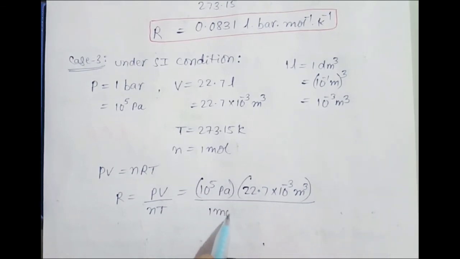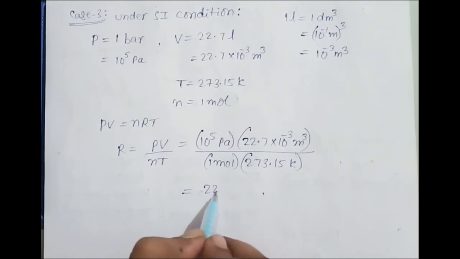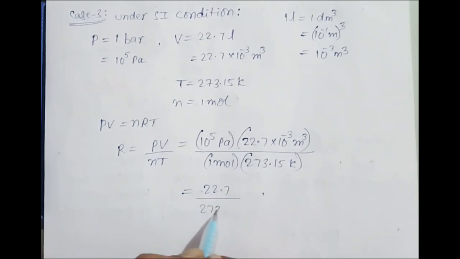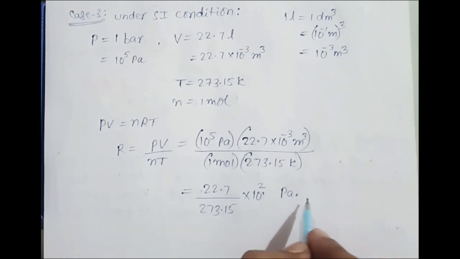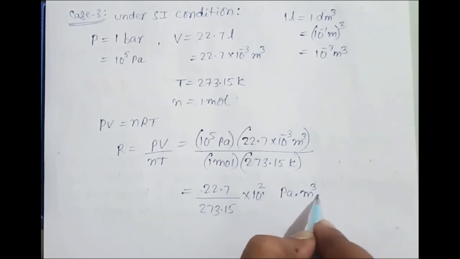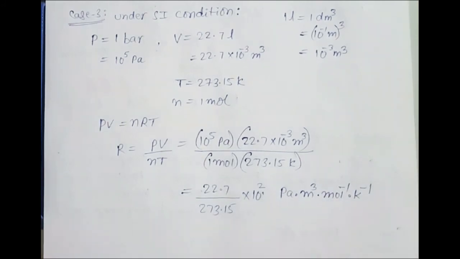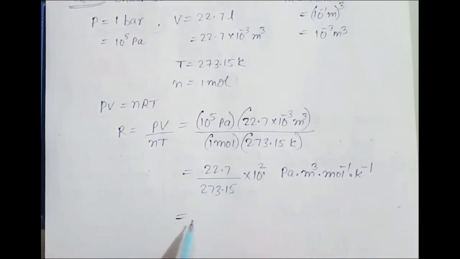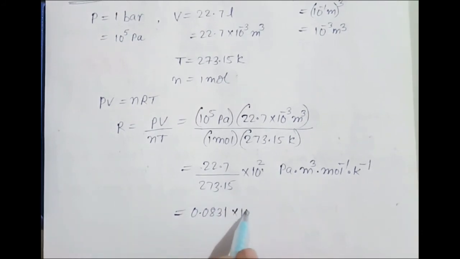It is 1 mole, into temperature 273.15 Kelvin. Now we can rewrite this as 22.7 upon 273.15 into 10 power 2 into Pascal into meter cube per mole per Kelvin. Correct. So this value is 0.0831, as we just studied, into 10 power 2.